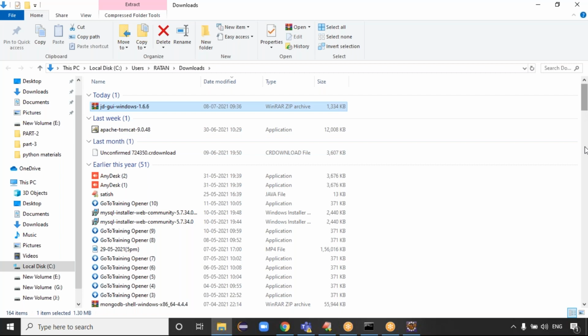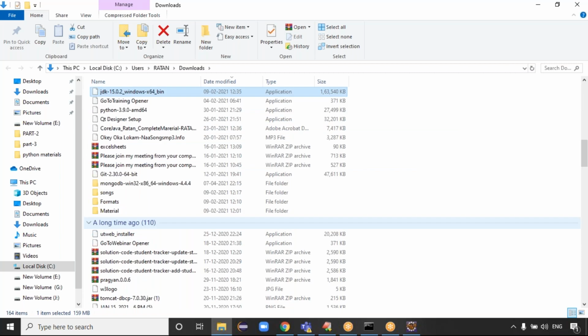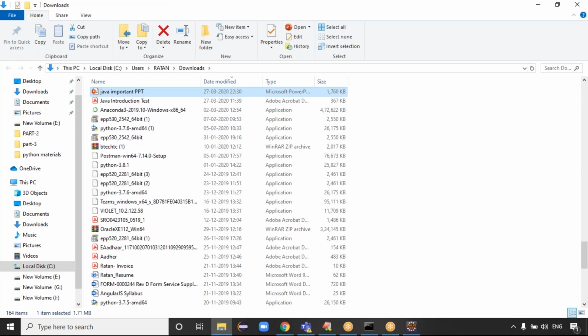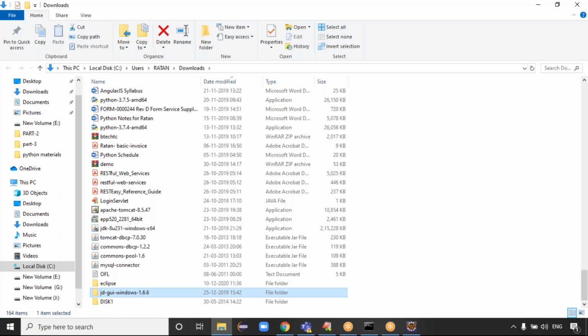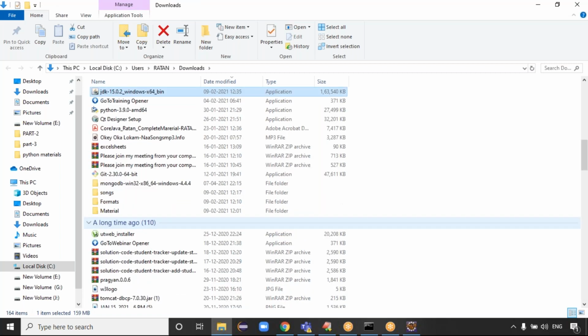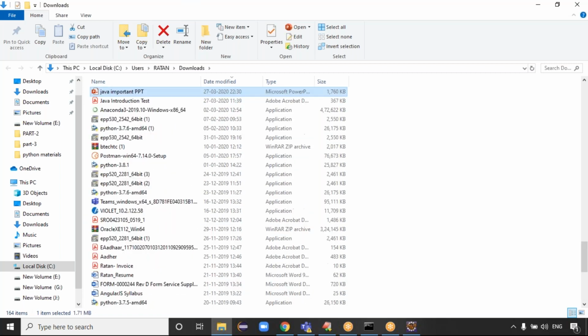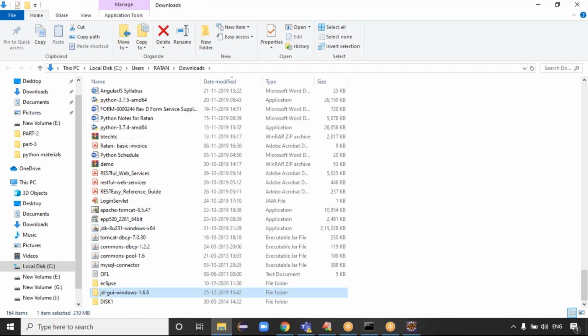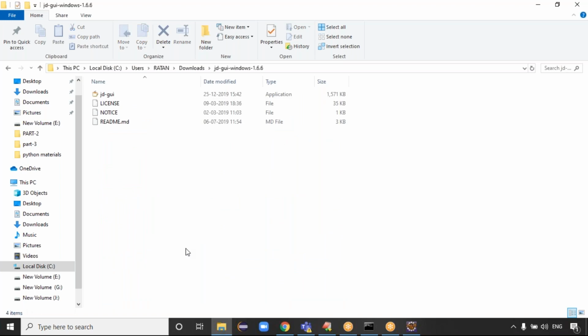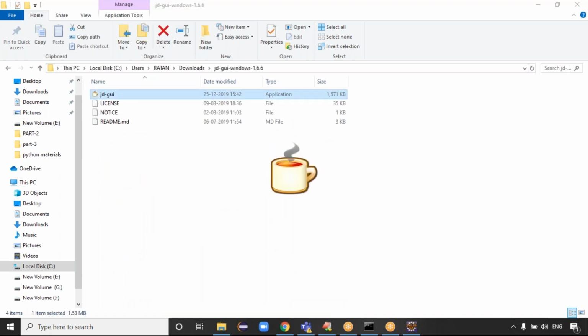Earlier I have downloaded it. Oh, yeah, we got it; this is a folder being downloaded. It seems like this is JD-GUI Windows. Once you open this folder, this is the cup symbol, guys. Exactly. Once you open this cup symbol, guys, it's asking to open the .class file.